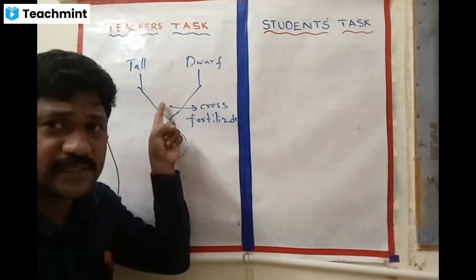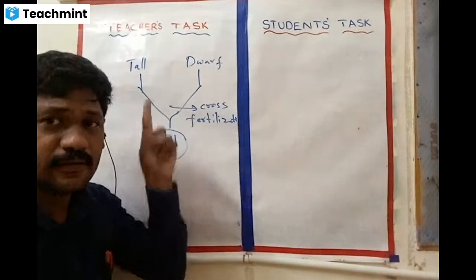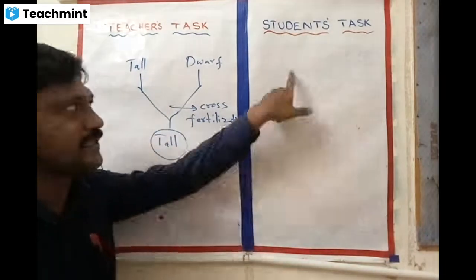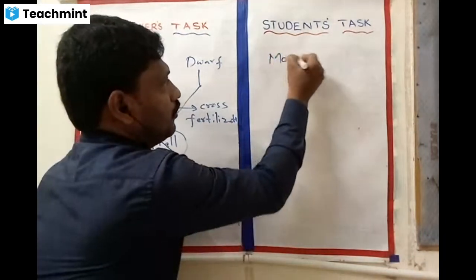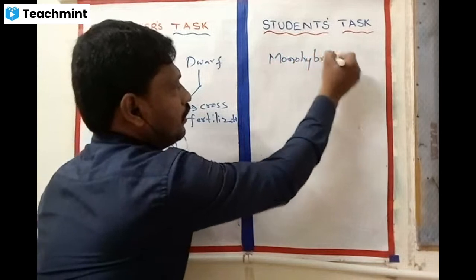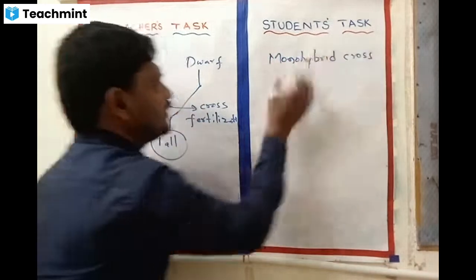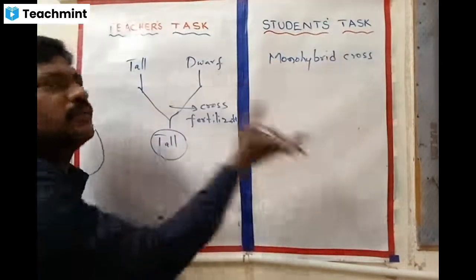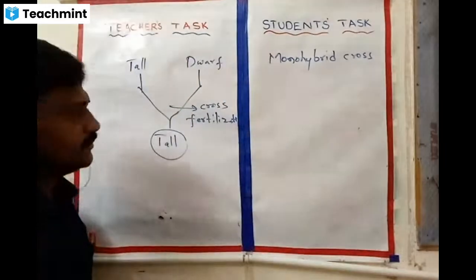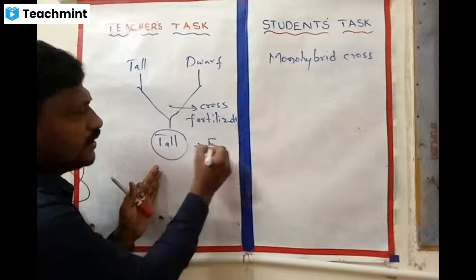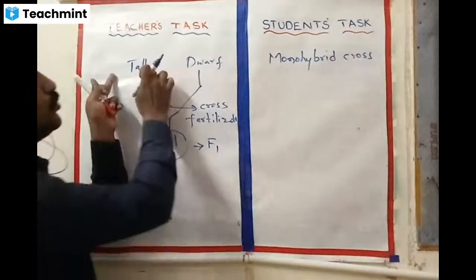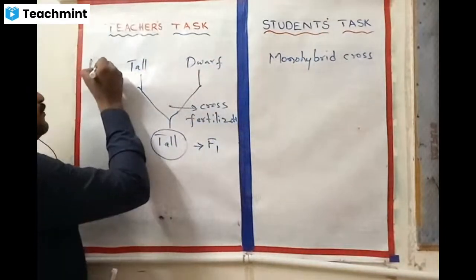How many characters have we considered here? Only one, so we call it a monohybrid cross. Clear? Why do we say monohybrid cross? Because we have considered only one character. Finally, the result: this generation we call the F1 generation. These two we can consider as parents.